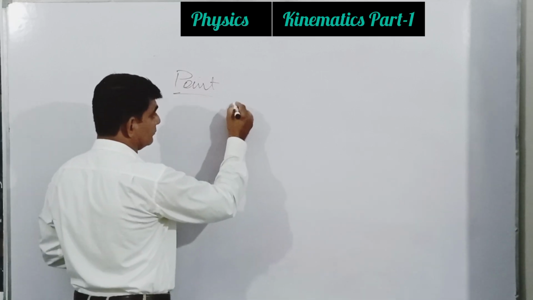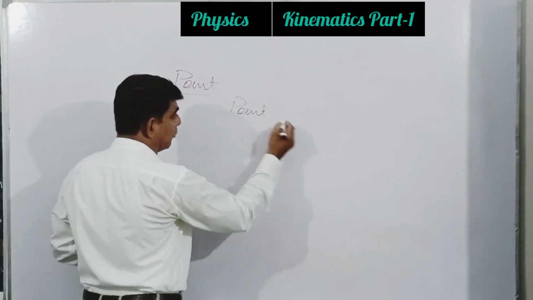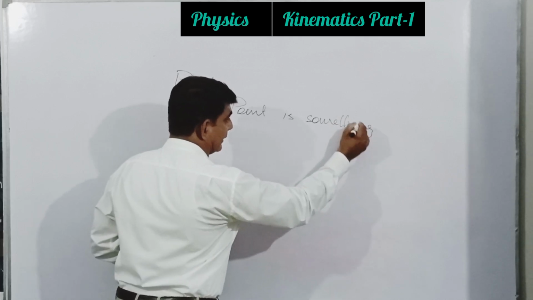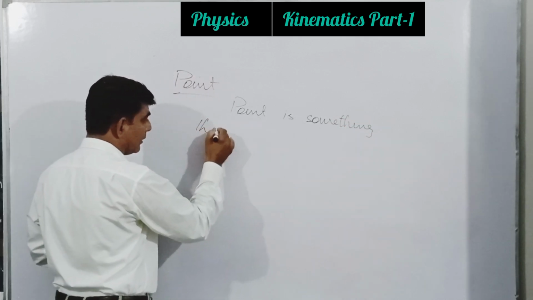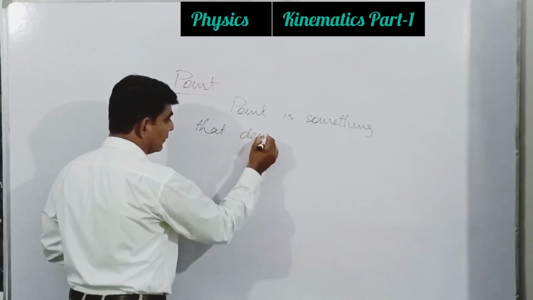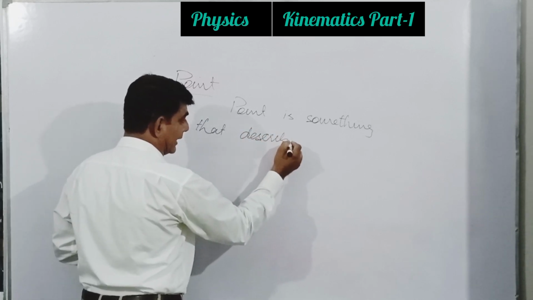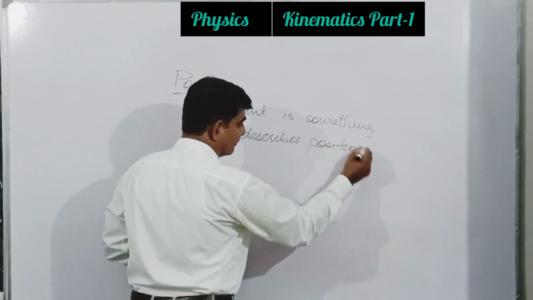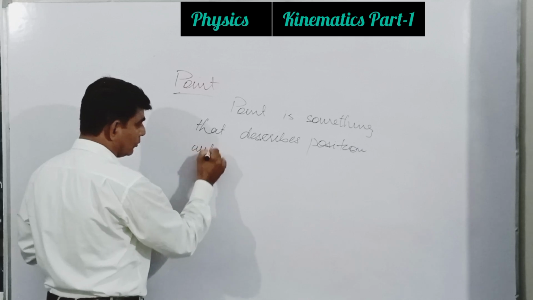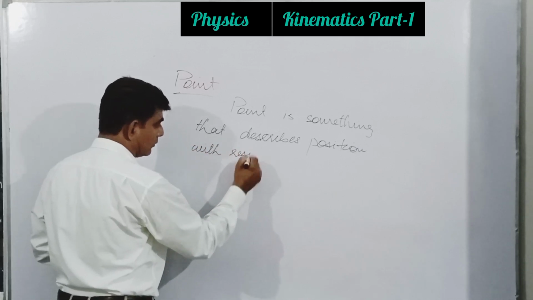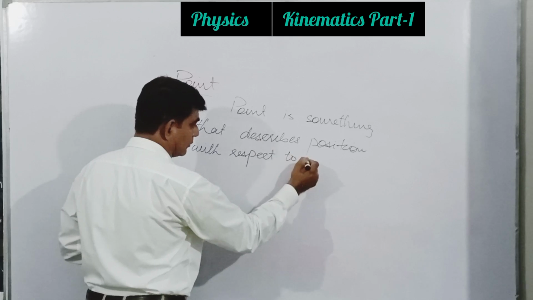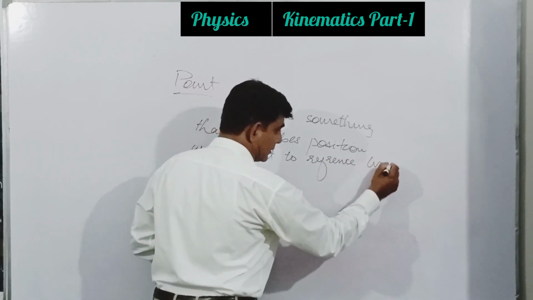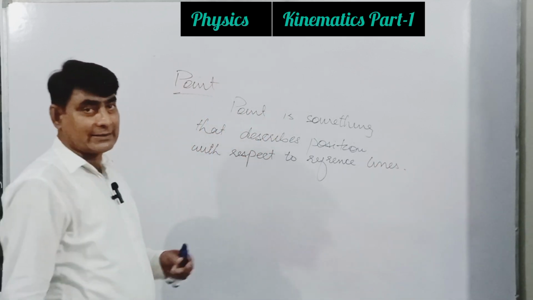Listen, point is something that describes position with respect to reference lines, or one can say reference point as well.